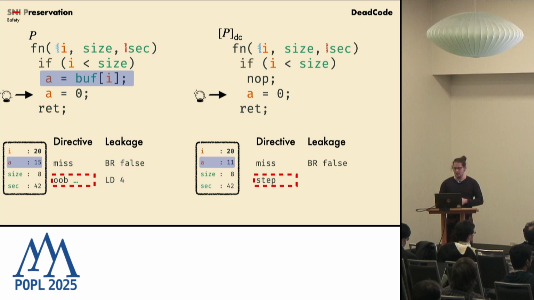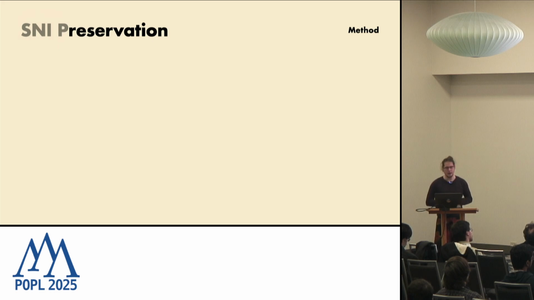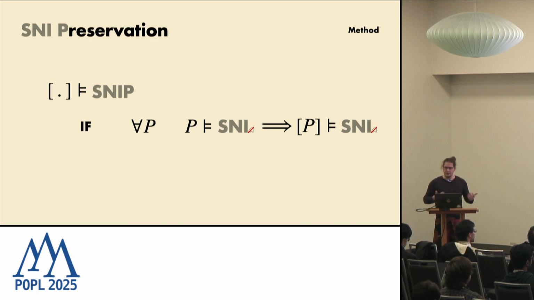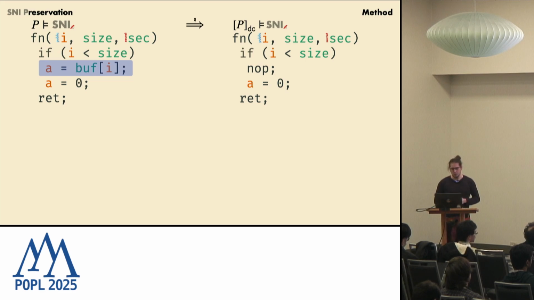So rather than the diagram as we had it, when we receive directives and leakages in our target program, when we're replaying, we will actually see different directives and leakages. And with that, we can move to SNI preservation, so SNIP, which told us, okay, if the source program has SNI, then the target program should be SNI. Let's look at our example once more, and let's ask ourselves, is our target program SNI?